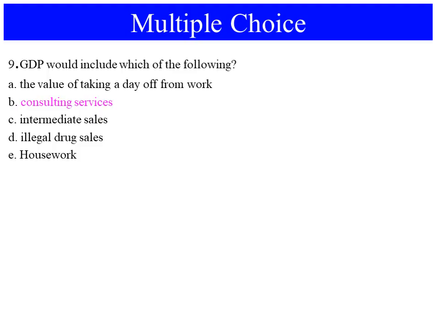The answer is consulting services. The others are intermediate goods, or, for example, illegal drug sales, housework, and the value of taking a day off from work. For example, illegal drug sales are the underground or informal economy. This is also a main cause of understating the value of GDP. This one is not included.